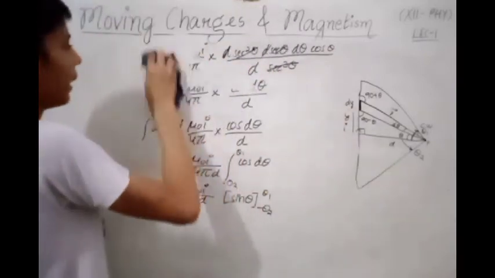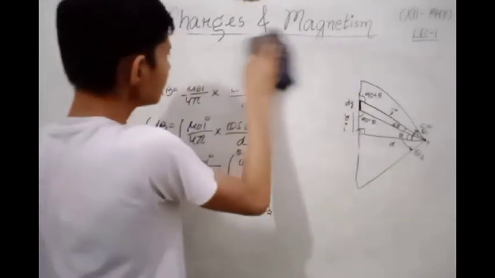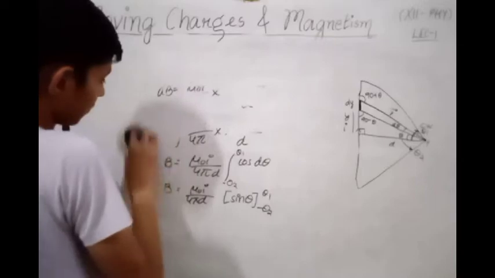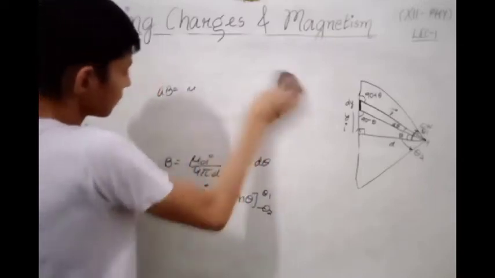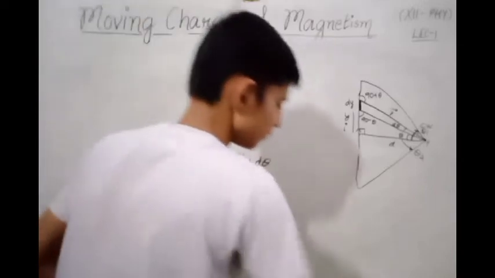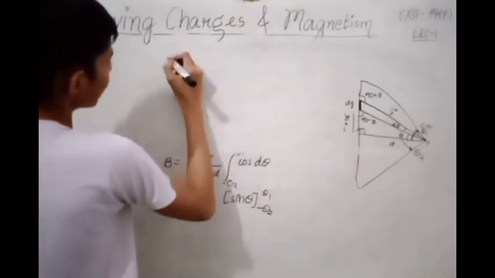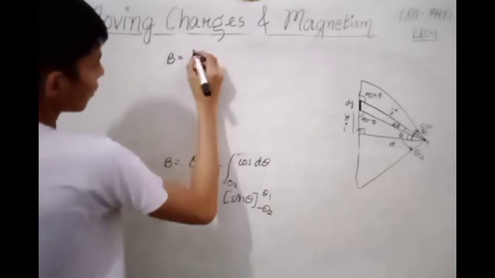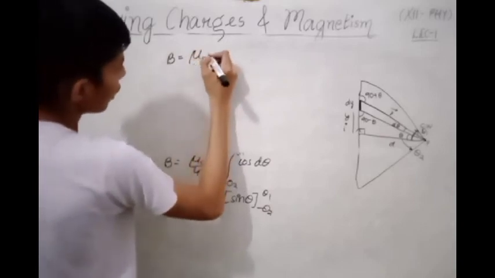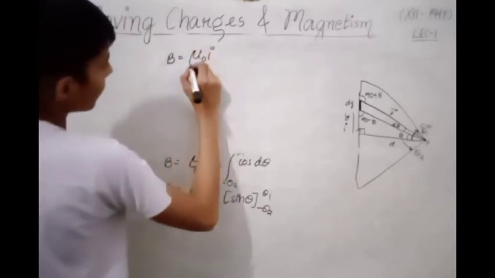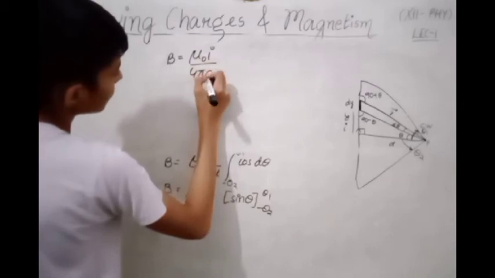On further simplifying, we get dB equals mu naught I divided by 4 pi d.